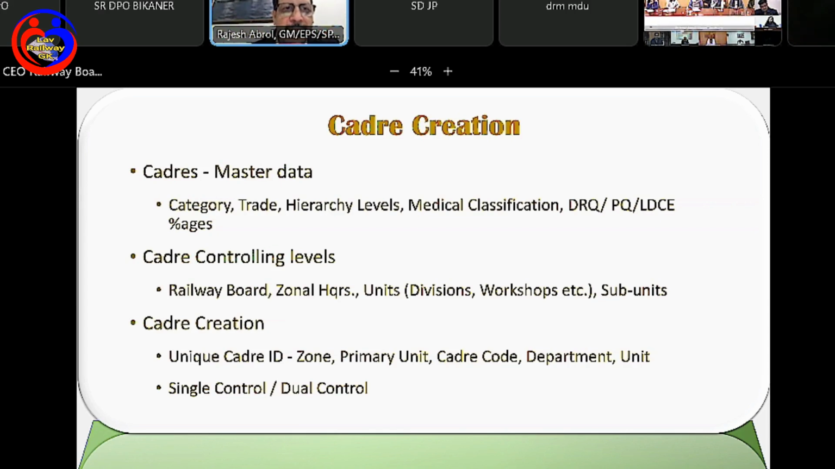and all the attributes like hierarchy levels of these cadres or medical classification, or the intake methods like DRQ, PQ, LDC, etc. We have created a master data for that. And now that will lead to standardization of all the aspects. And then we have given provisions, because otherwise there may have been a lot of confusion. So what we did was, कि हम लोगों ने कहा कि कुछ cadres pan India level पे exist करते हैं, कुछ cadres zonal level पे exist करते हैं, unit level पे exist करते हैं. So we decided that we will have a proper controlling levels for each and every cadre.